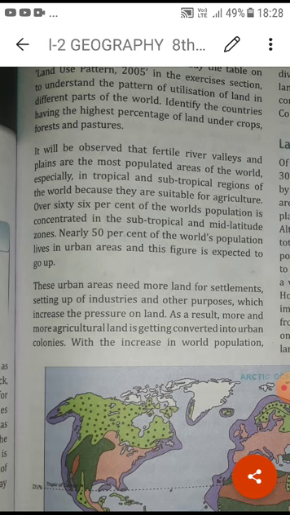You have to understand how we are changing and converting the land according to our needs. On one hand there are physical factors, but most things depend on human beings, who have been changing the land according to their own use from early humans till now. In this way we can understand how we are using the land.